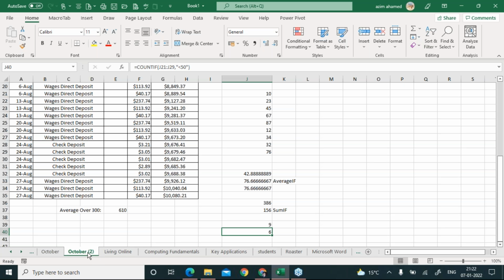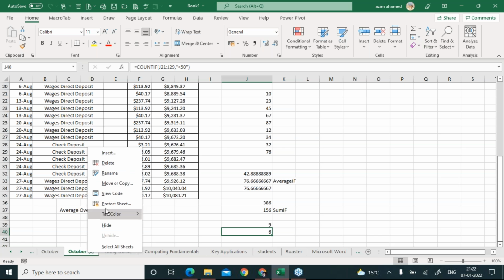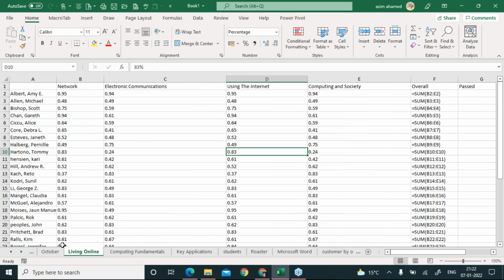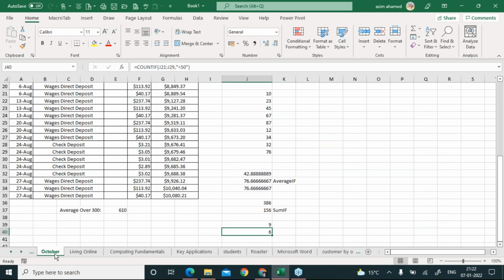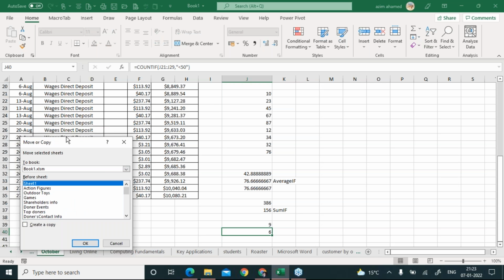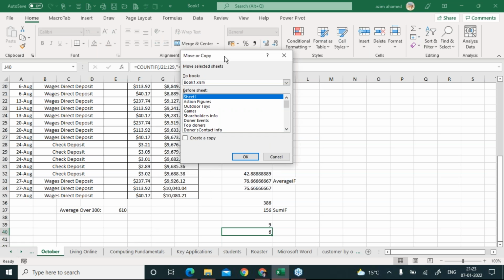Okay, I'm just going to repeat this one again. I'm just going to delete this sheet. So there is the October. You have to right click on the October and go to this move or copy option. When you click on it, a small window will open. Fine.